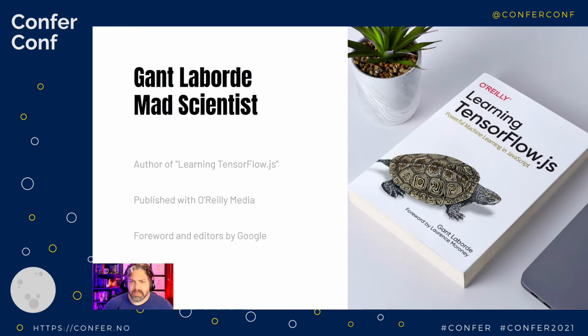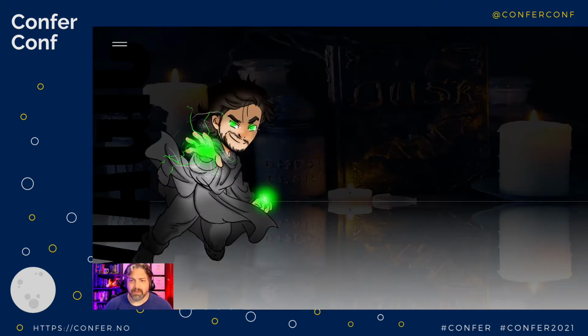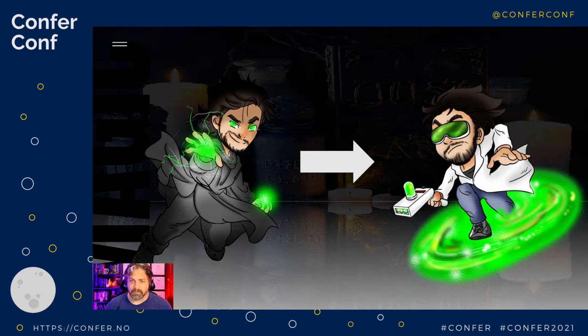So, Gant, from magic to science, eh? We're going to be magicians, and then what's going to happen? We're just going to become Rick and Morty? No. The truth is, I like to talk about magic. As a matter of fact, the first chapter in my book is called AI is Magic. Because I think that's where we all start, with the unknown unknowns. We don't know specifically how to look at the picture and the problem.